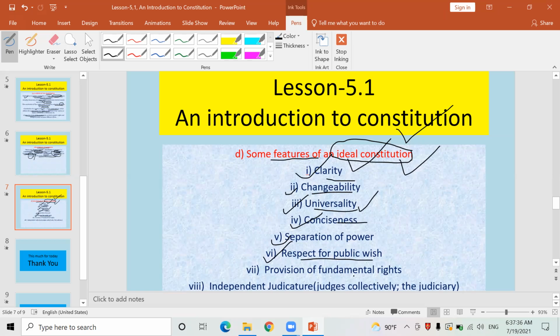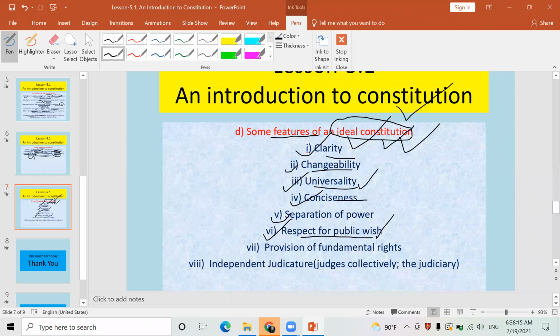An ideal constitution always respects the public wish. There was a demand for a federal political system in Nepal, so the present constitution has adopted federalism and divided Nepal into 7 provinces. To some extent, the public wish, the will and demand of the people, has been fulfilled by the present constitution as well. Therefore, Nepal's constitution can also, to some extent, be considered an ideal constitution.